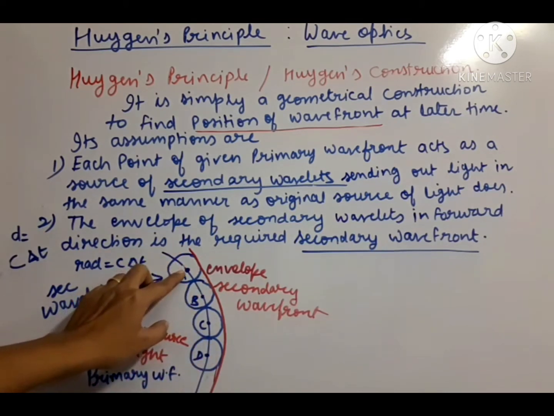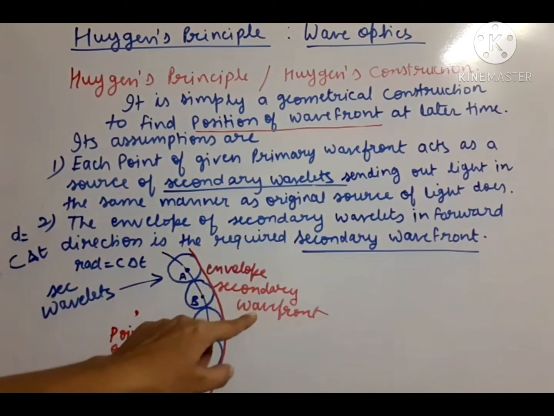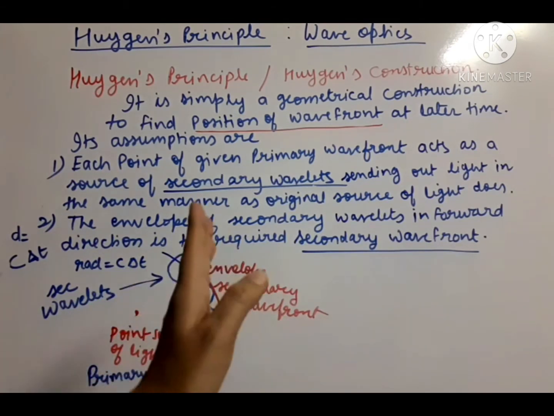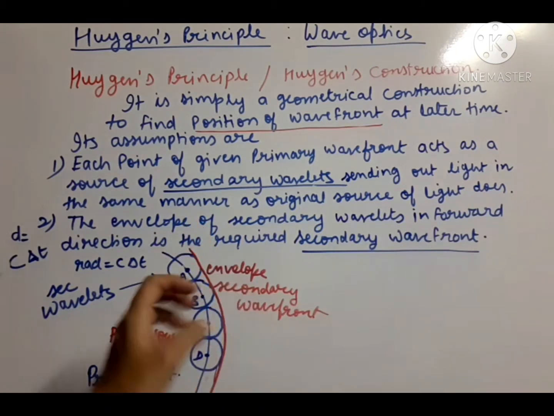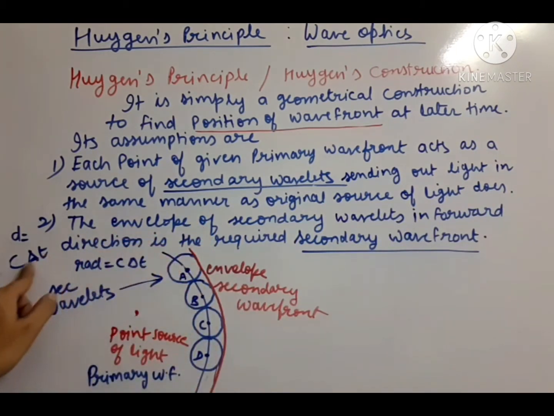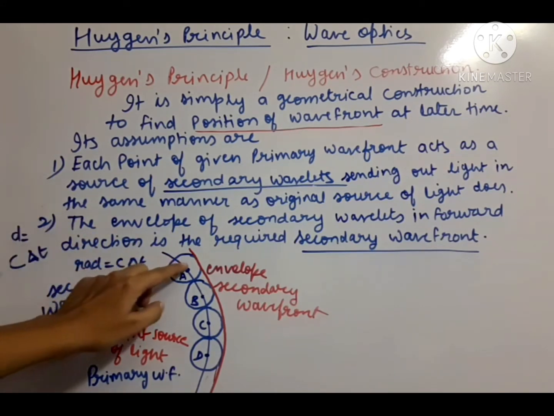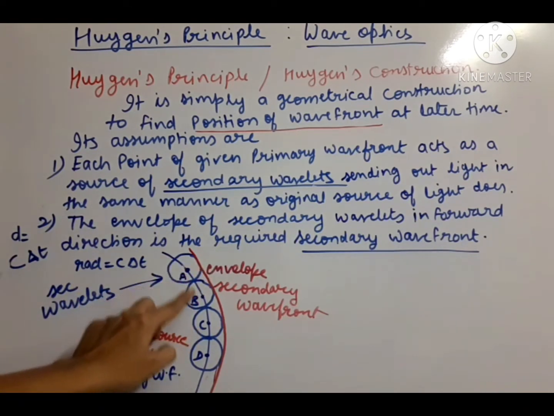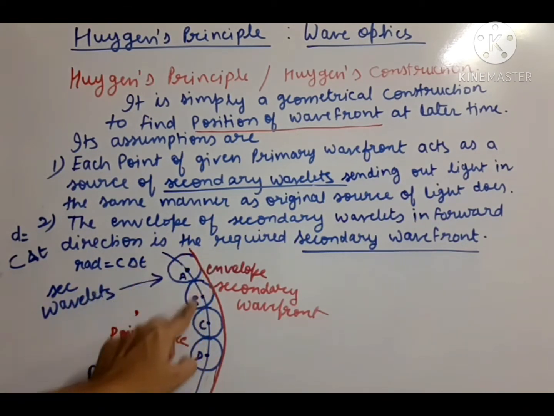Now we have to draw the secondary wavefront in time delta t. That means where the light will reach in delta t time. That is our target. Because the light speed is c and the time given is delta t, it will travel c delta t distance. So assuming c delta t radius and each point as the center, we draw circles around them.